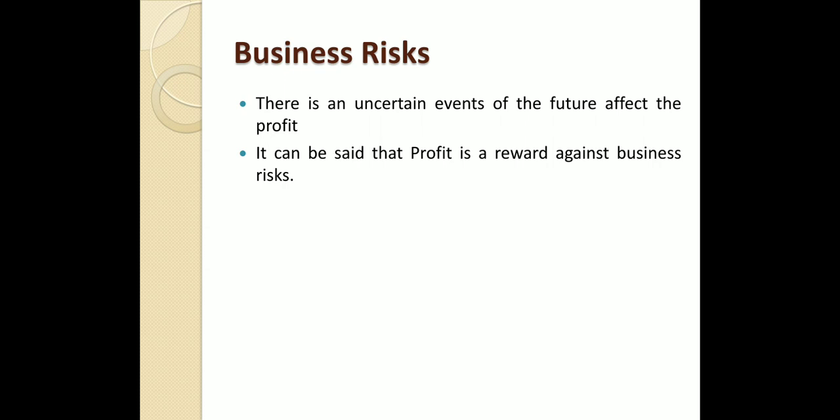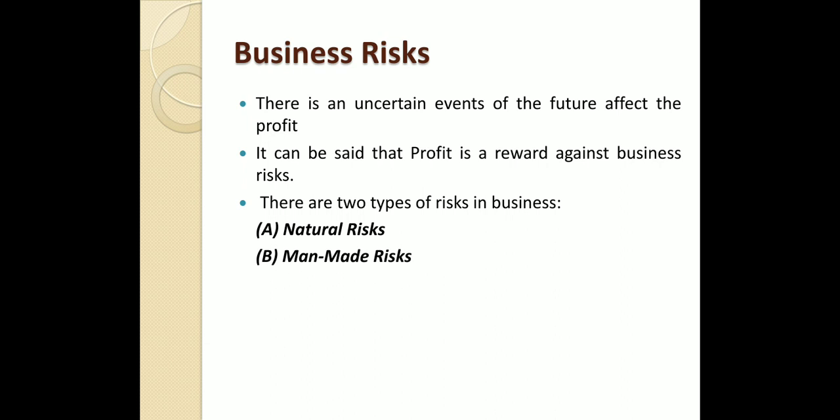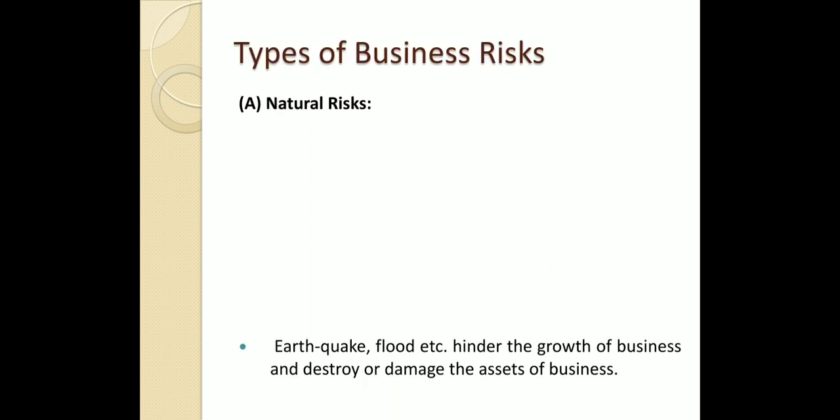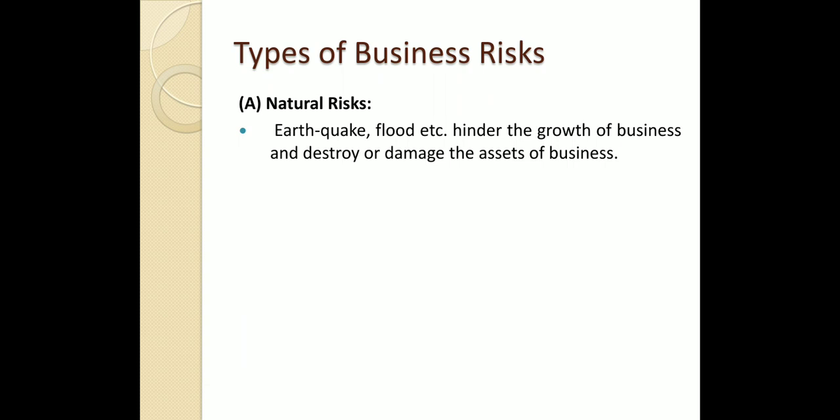Okay, right? And mainly there are two types of risk in a business, right? All the risk is covered under two heads, that is, natural risk and man-made risk. Okay, starting with natural risk. What are natural risks? Natural risks are those such as earthquake and flood, right? That is, natural calamities.